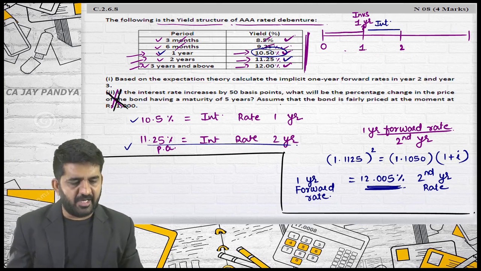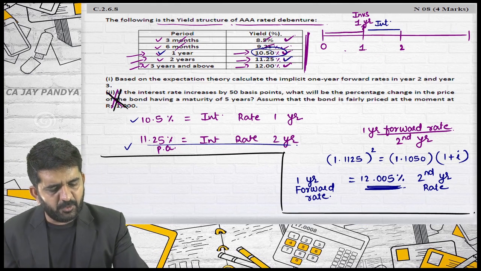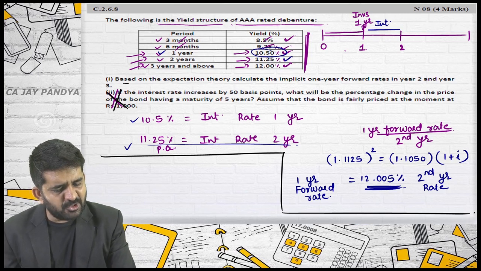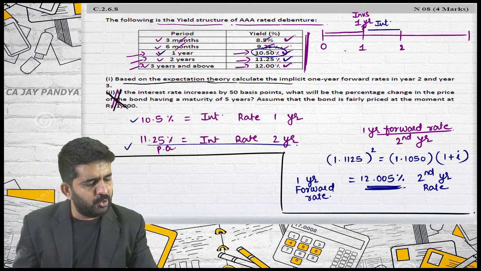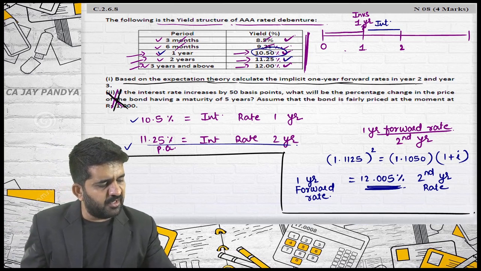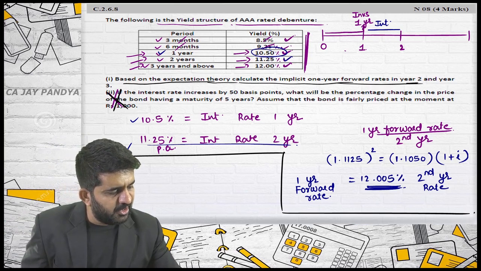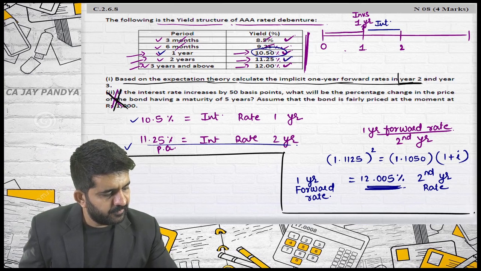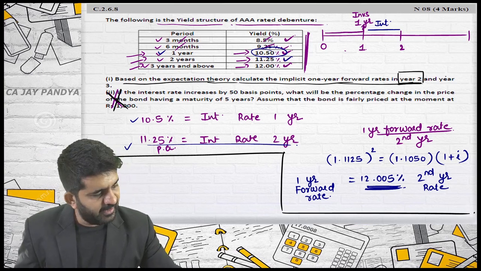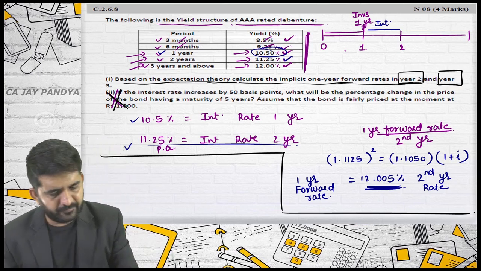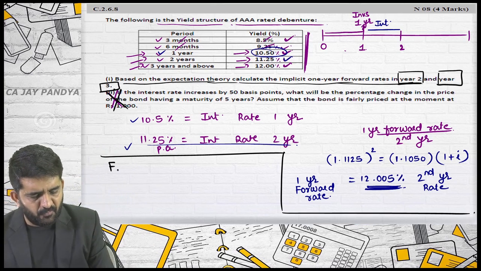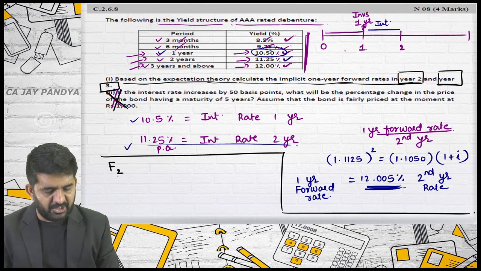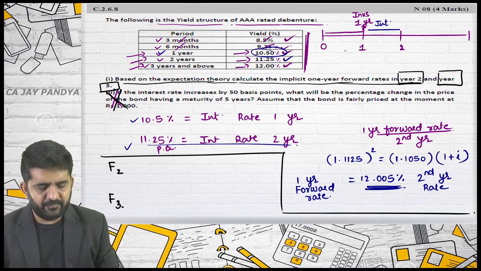Right now we are only going to find out, based on the expectation theory, calculate the implicit 1 year forward rate in year 2 and year 3. So I want F2, forward rate for second year, and F3.